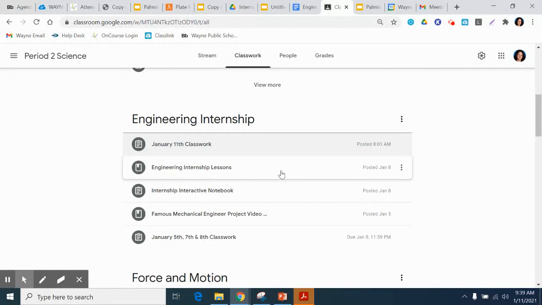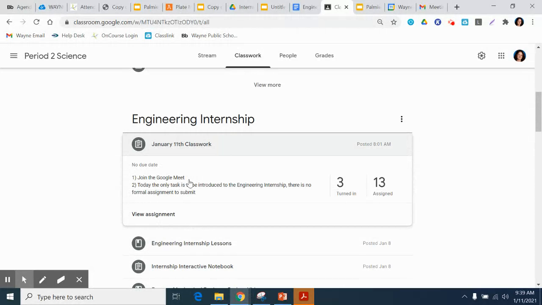So what I want to show you is the first two are our engineering internship lessons and our engineering internship interactive notebook. So every day you'll see a post and it'll tell you exactly what we're doing that day. So, for example, we have January 11th classwork here. It tells you join the Google Meet, and today the only task is to be introduced to the engineering internship. There is no formal assignment to submit for today.